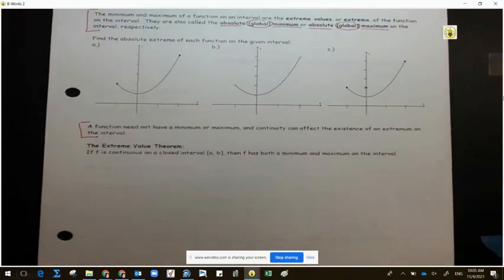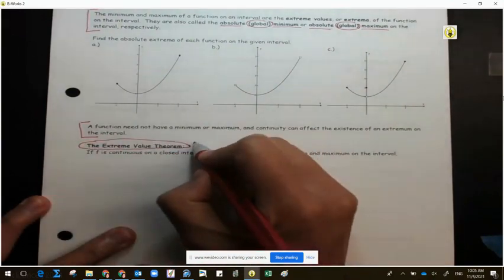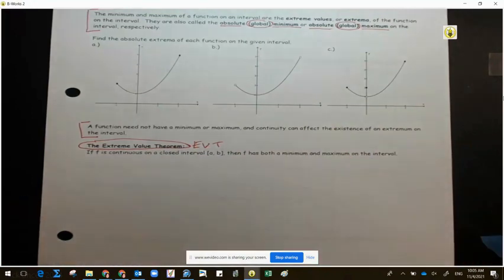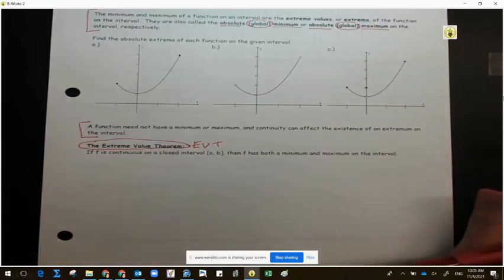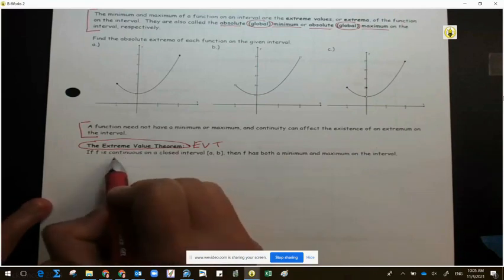So here is our condition. The extreme value theorem, that I'm going to call EVT from time to time, has a condition that the function must be continuous on a closed interval, not open interval. Then we know the function must have an absolute minimum and a maximum. So let's do a random example. And before I do, I'm going to reiterate the condition.